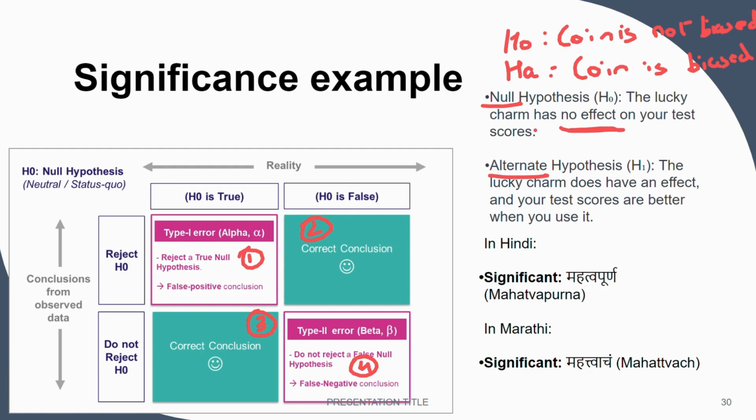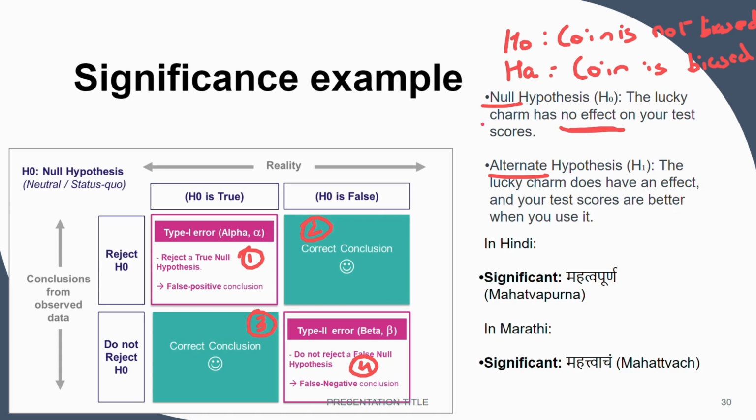Another example: the lucky charm has no effect on the test, versus the lucky charm has an effect on the test. So you can see how the null hypothesis is the no effect hypothesis and the alternate hypothesis is the one that says there is an effect.